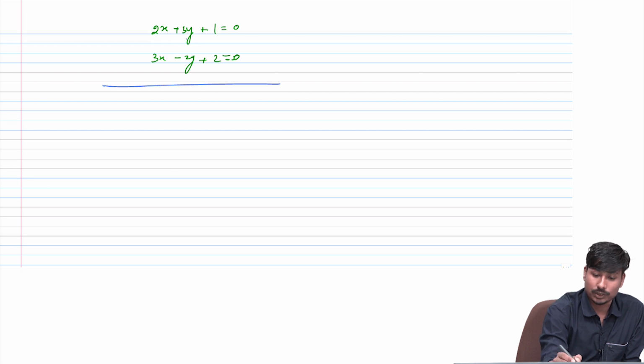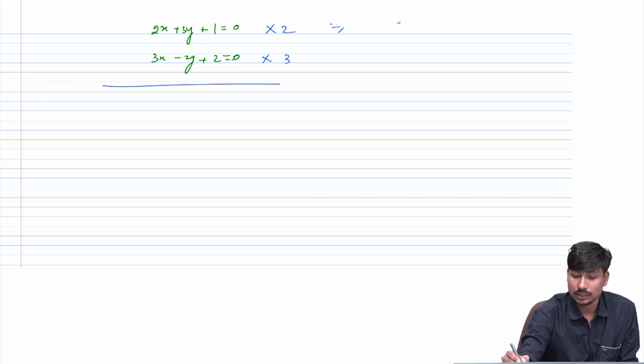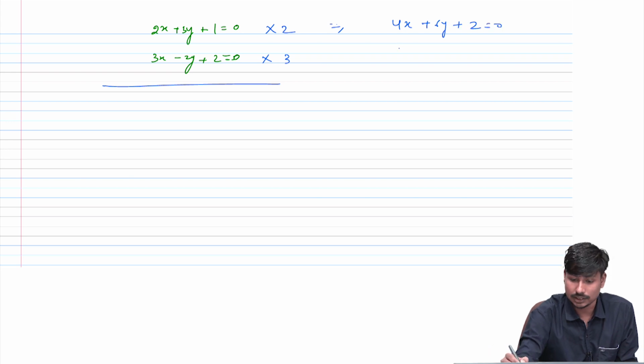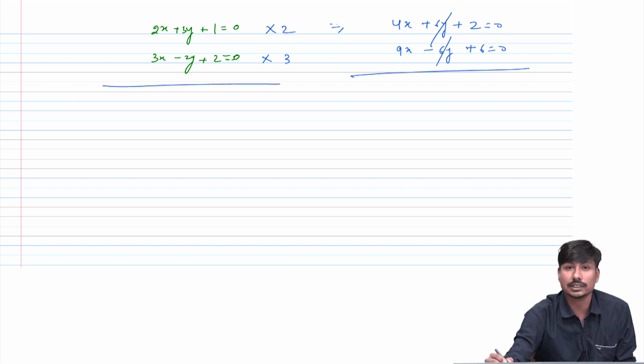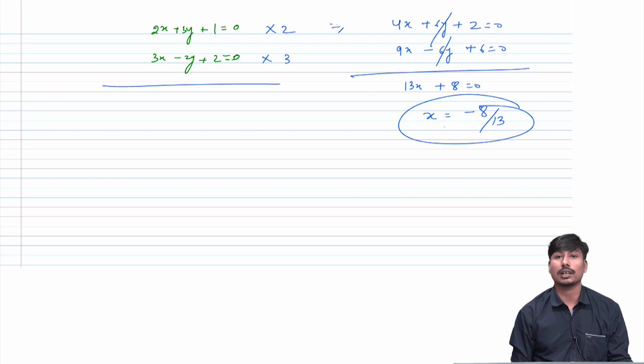So we can go with the y coefficients. If I multiply by 2 here and multiply by 3 here, I will get 4x plus 6y plus 2 equal to 0, and 9x minus 6y plus 6 equal to 0. If I just add those, the y terms will cancel off, and 13x plus 8 is equal to 0, so x will be minus 8 by 13. Similarly, I can put the x value in any equation and I will get the y value.